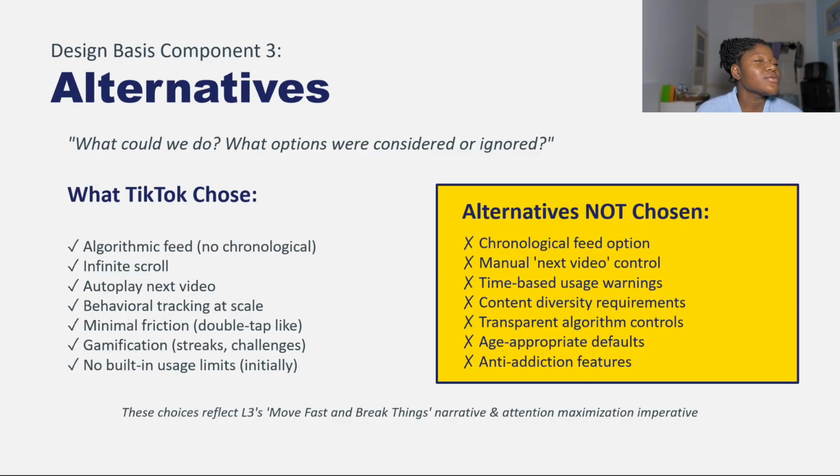What alternatives could have been considered or were considered but ignored? TikTok chose everything but a chronological feed option, manual control of videos, which they did have in the beginning but are gradually replacing with auto-scroll, time-based usage warnings, content diversity requirements, transparent algorithmic controls, age-appropriate defaults, and anti-addiction features. These choices reflect the move fast and break things narrative and attention maximization imperative.